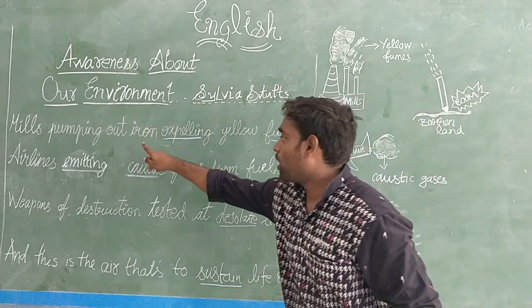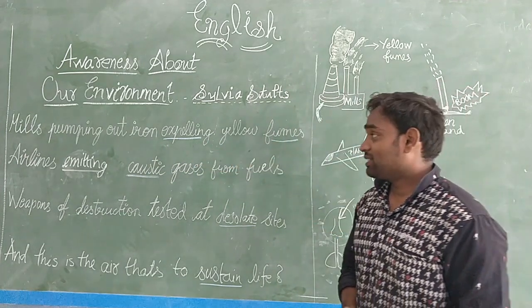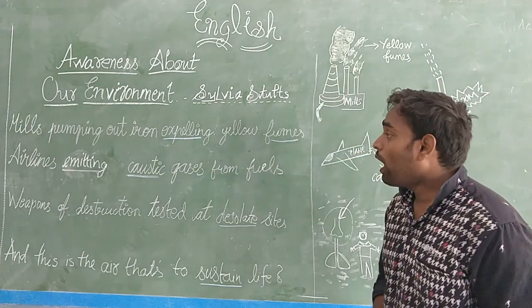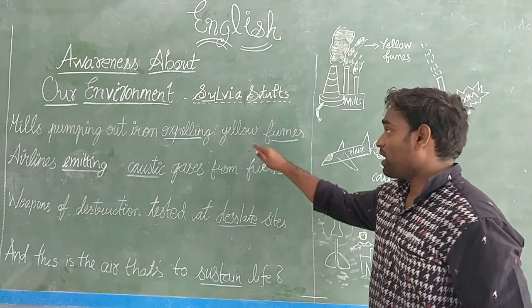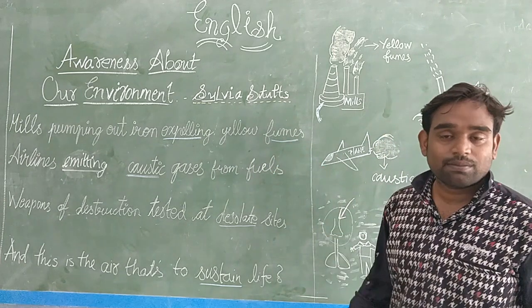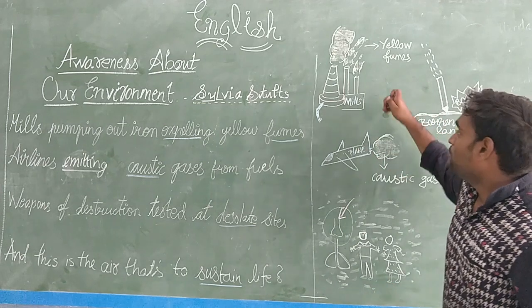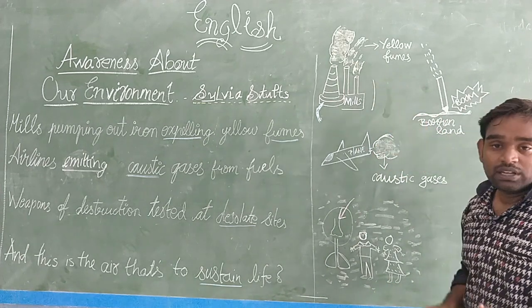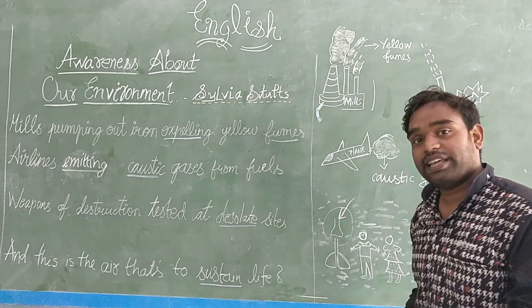Mills pumping out iron, expelling yellow fumes. Our first line in the third stanza. Mills pumping out iron, expelling yellow fumes. What is the meaning? Mills means what? They take unrefined material.